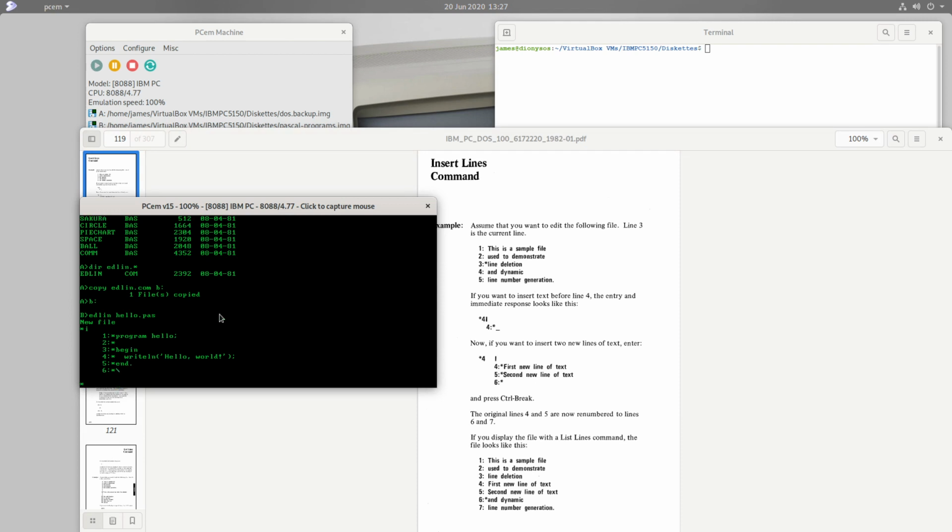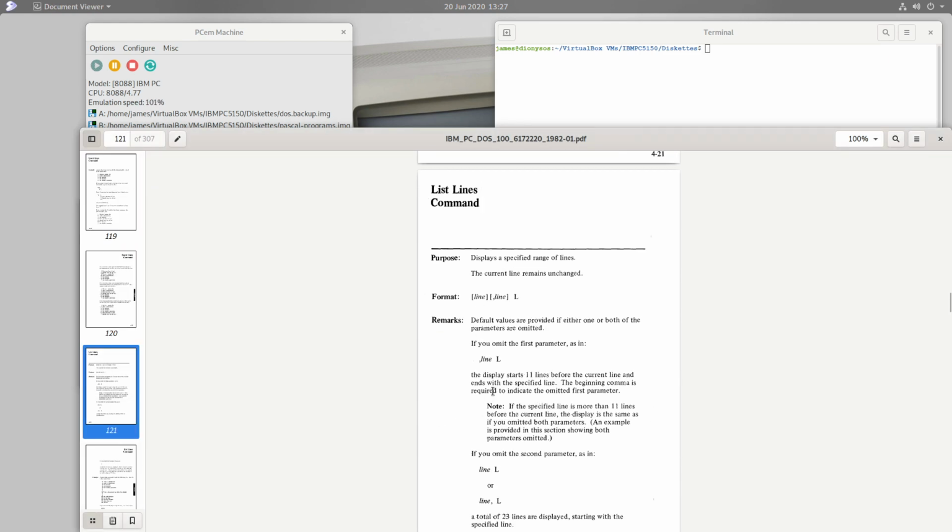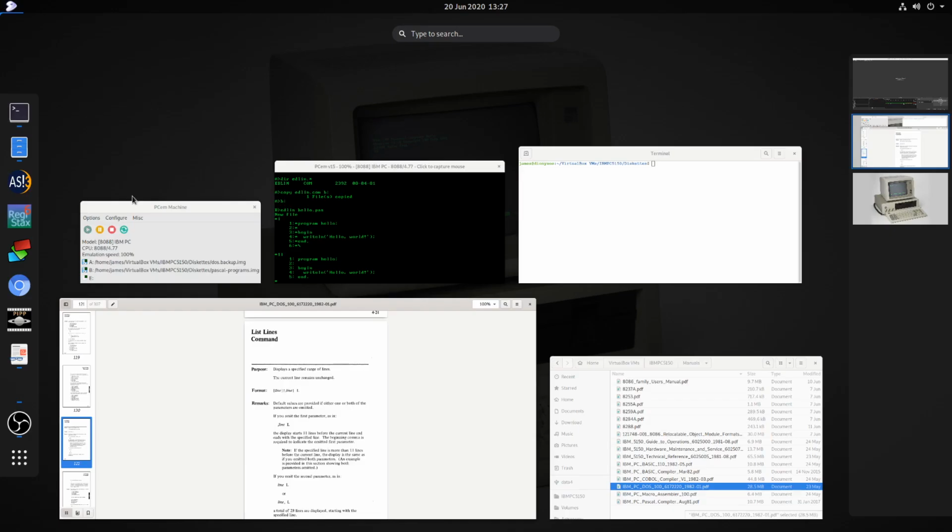So when you've finished, you press Control Break, and that's how you get out of this editing mode. And now, just to check things, I can list my file, the contents of all the lines in my file, starting with line number 1. And the command for that is 1L. And that too is explained somewhere. Here it is. So you can start with a line. You can also simply list a range of lines from some line to some line.